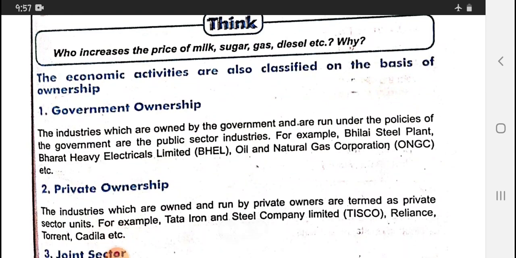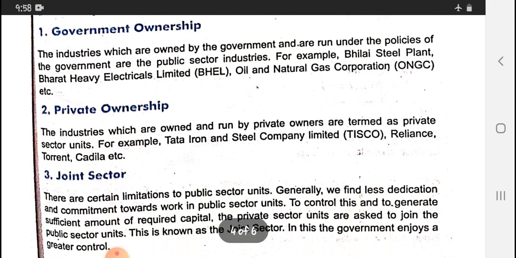Now the economic activities are also classified on the basis of ownership. First of all, we are going to discuss government ownership. The industries which are owned by the government and run under the policies of the government are the public sector industries. For example, Bhilai Steel Plant, Bharat Heavy Electricals, Oil and Natural Gas.